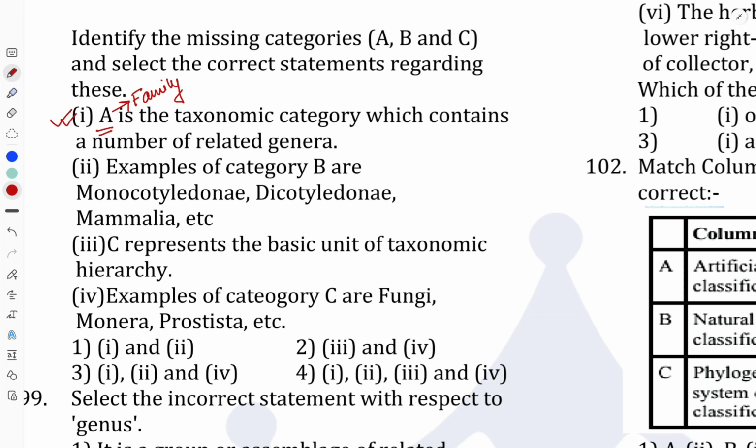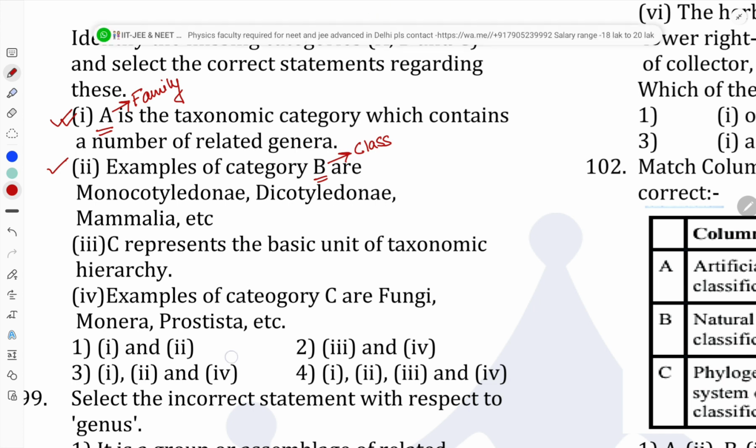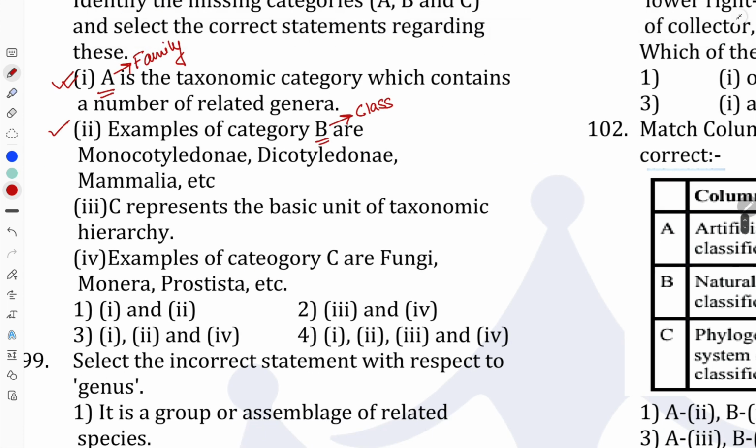This statement is correct. Next, examples of category B. In the case of category B, it's a class. These are monocotyledon, dicotyledon and mammalia. So this is also correct. In statement number 3, C represents the basic unit of taxonomic hierarchy. So according to our chart, C belongs to the kingdom.